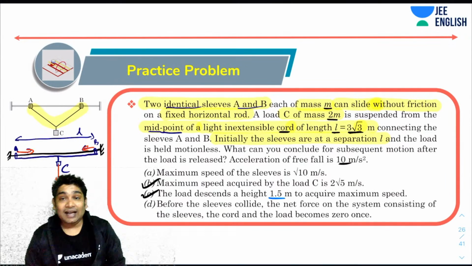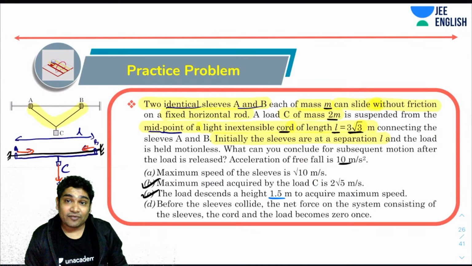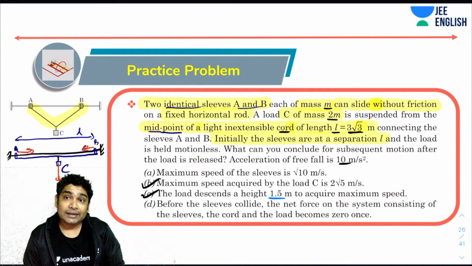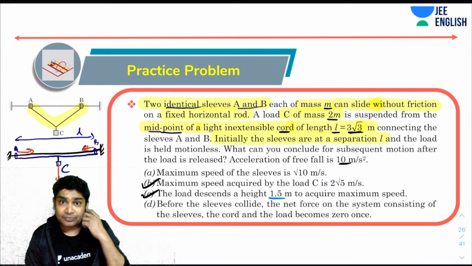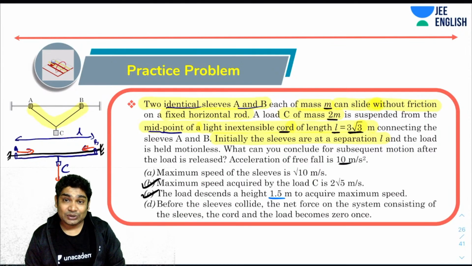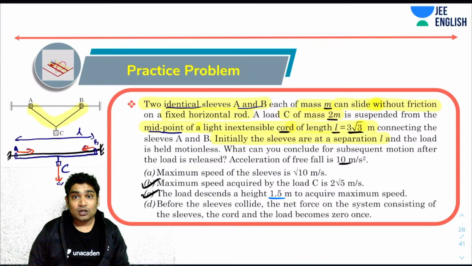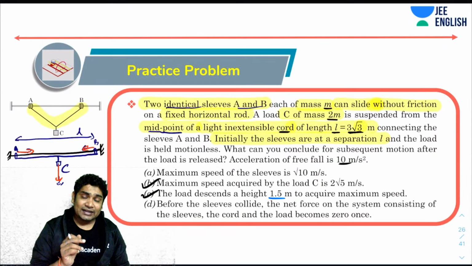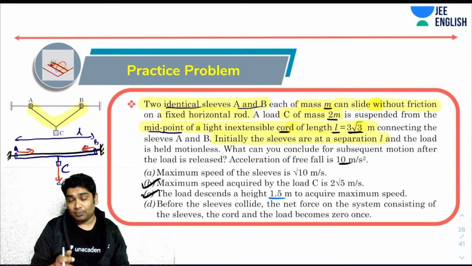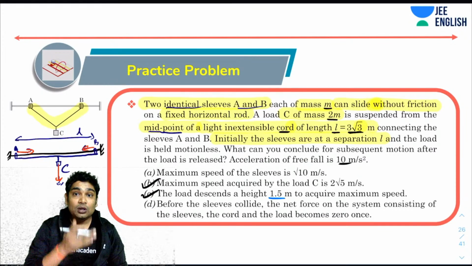Okay. Now, option D says before the sleeves collide, the net force on the system of the sleeves and the cord and the load becomes zero once. So can that happen? You think happening? So you realize the speed is increasing first, and then the speed is decreasing. So can I say that at some point the acceleration of the point C is going from positive to negative?